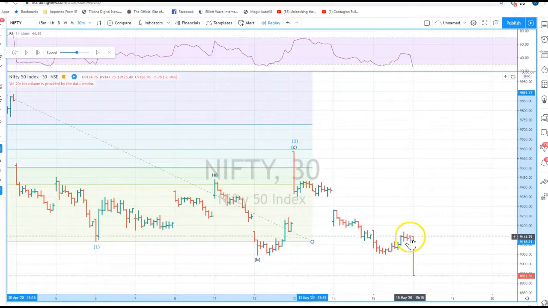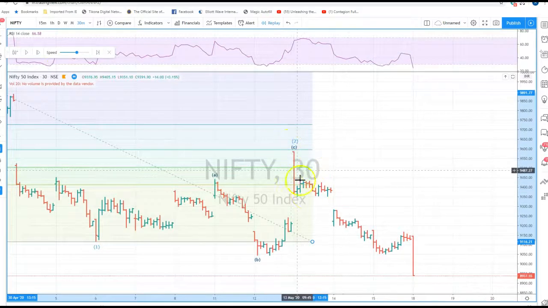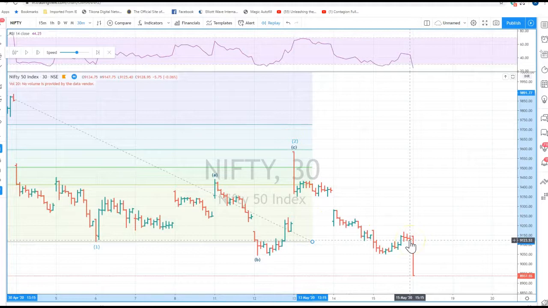So up till this point, it was yesterday's price action. And we were looking for a five-wave decline for wave 3 to kick off. So we went into this close pretty much short on Friday.